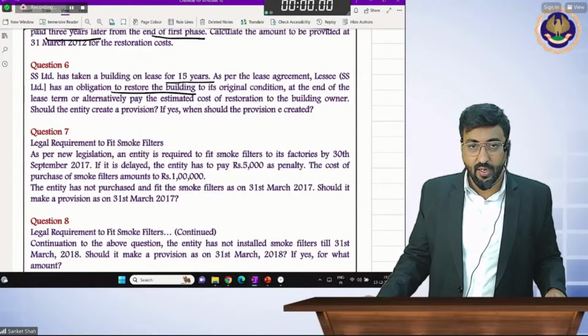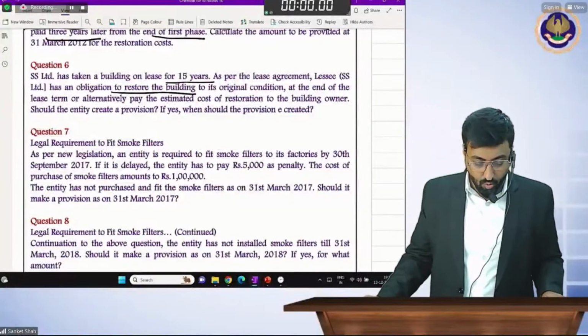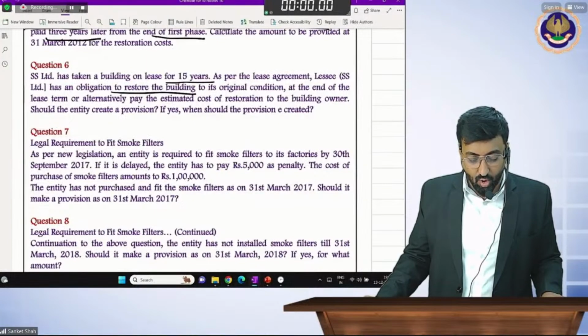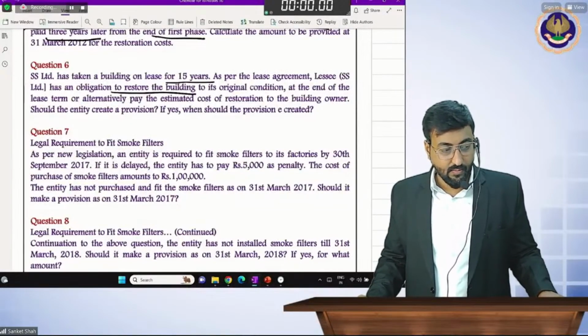Should the entity create a provision? At least tell me yes or no. Tell me, beta, what do you think?